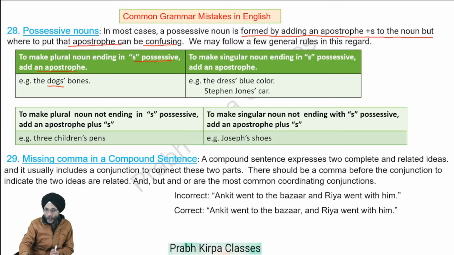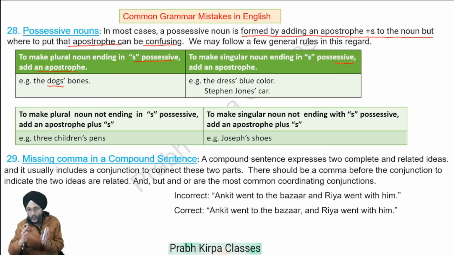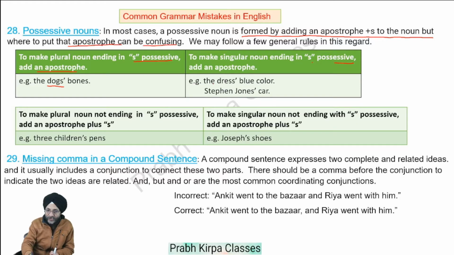To make a singular noun ending in s possessive, that is, a noun which is singular, we have to only add an apostrophe. Here s is already there. Dress is singular. It may be a person's dress, my dress, or your dress.